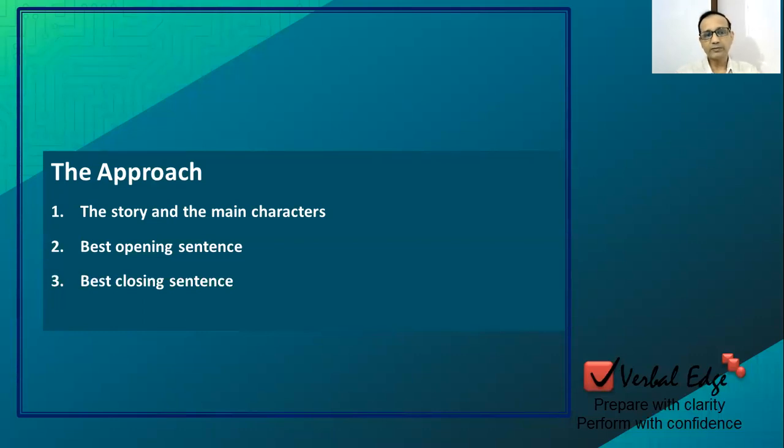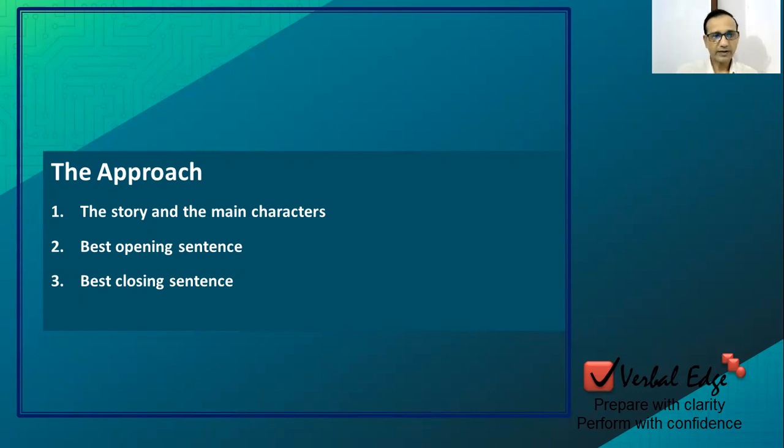Otherwise, the other criteria which can be used to find out the best closing sentence is a sentence which is not being carried forward by any other sentence, right? For example, let's say we think sentence A can be the closing sentence. But then we read sentence B and we think that sentence B is actually elaborating something which has been mentioned in sentence A. So now sentence A cannot be the best closing sentence, right? So ideally we are looking for 2 kind of sentences for closing sentence. Number one, which seems to sum up the idea, and number two, which no other sentences carry forward, right?